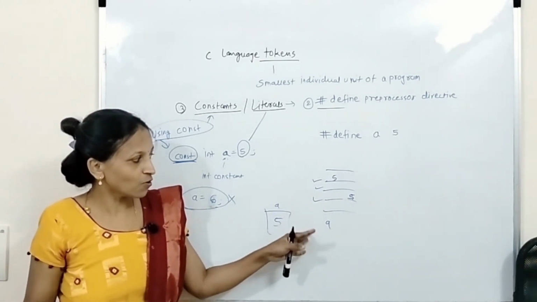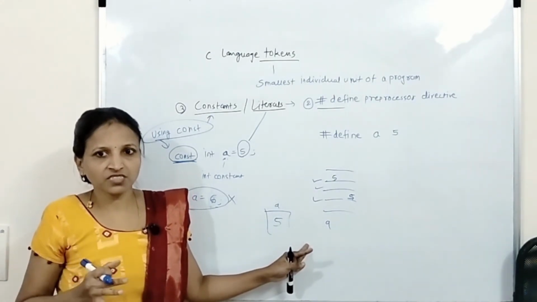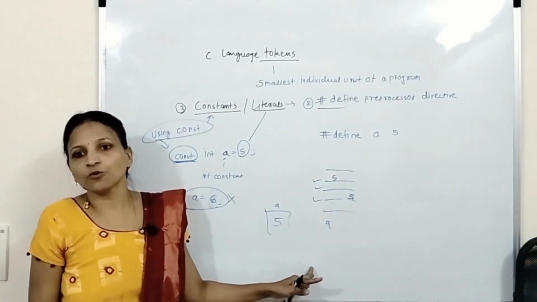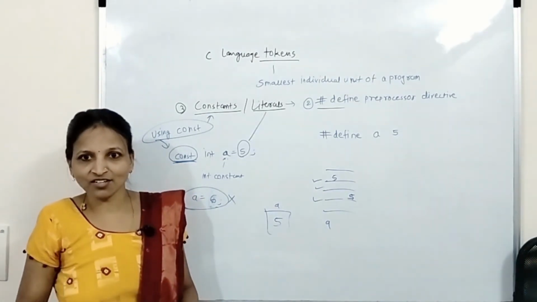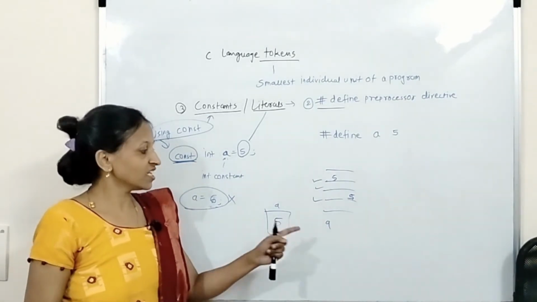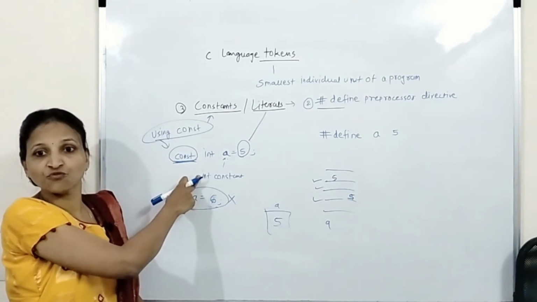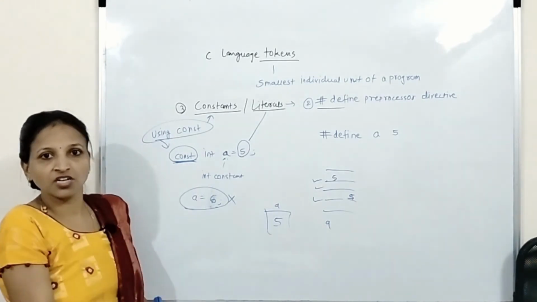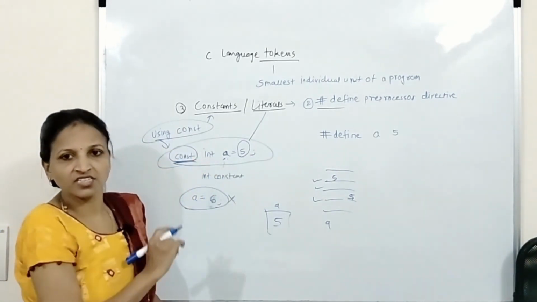It will not allow modifying the value of that A, because it is fixed. Suppose I have used this A 10 times in my program. 10 times it will check for the value of A, replace that value and do the action. Getting? This type of declaration for declaring a constant can be used always inside a function, or again in the global declaration section also you can define it this way.